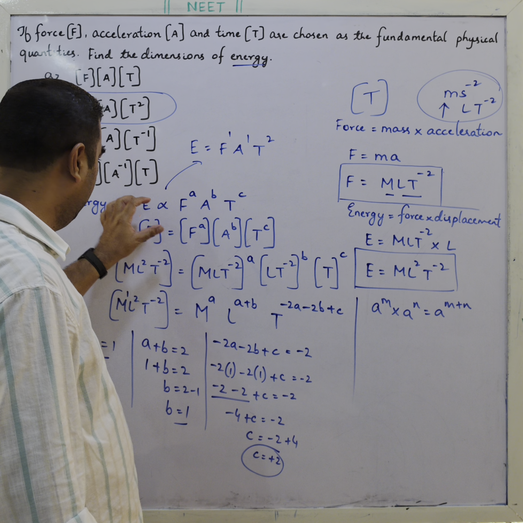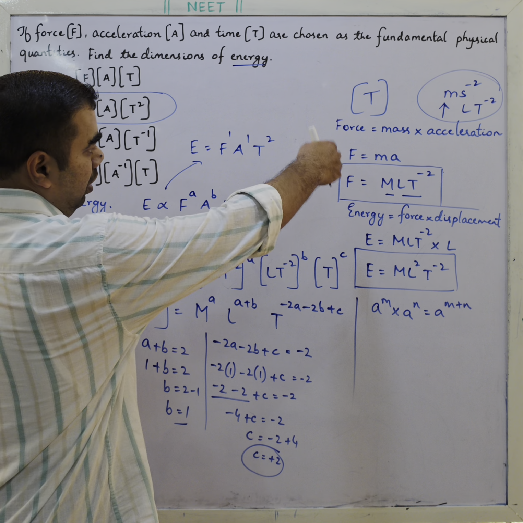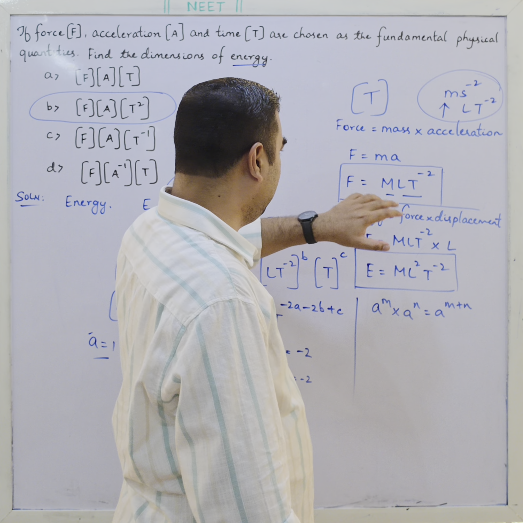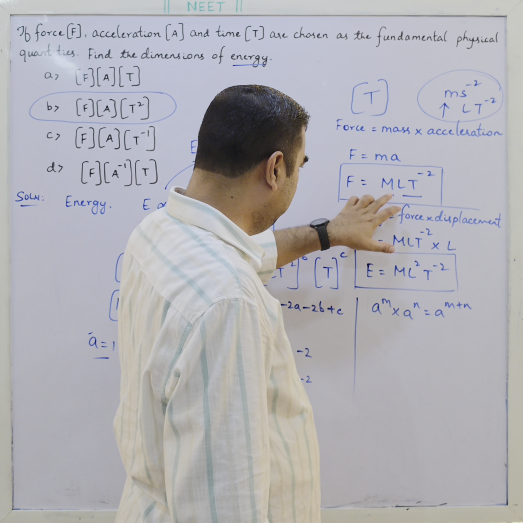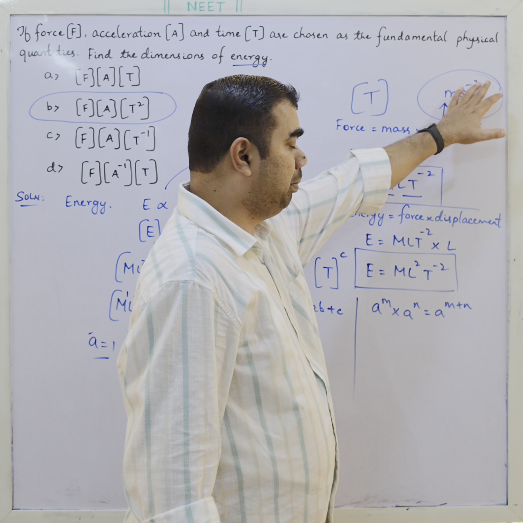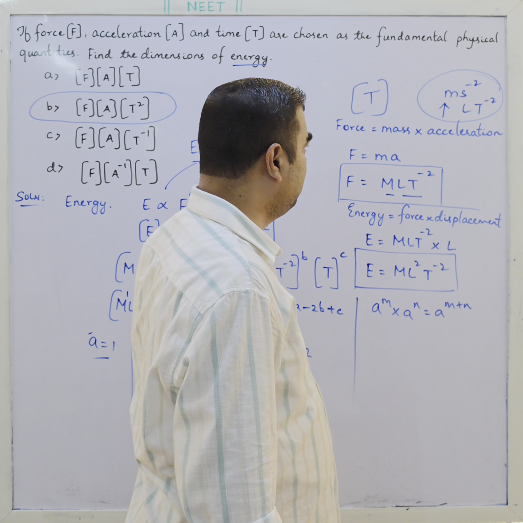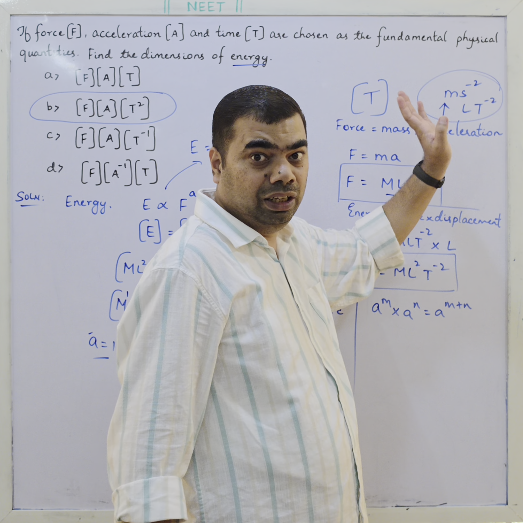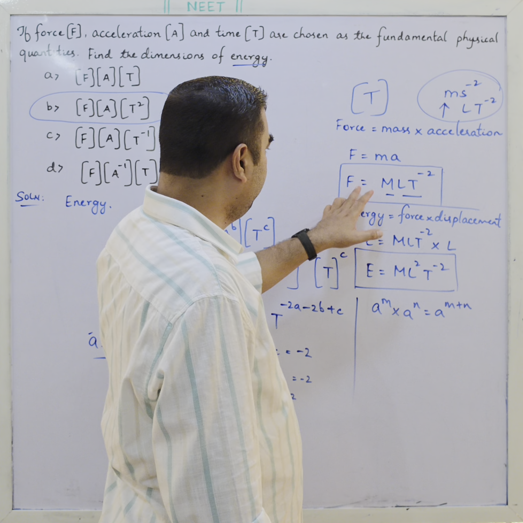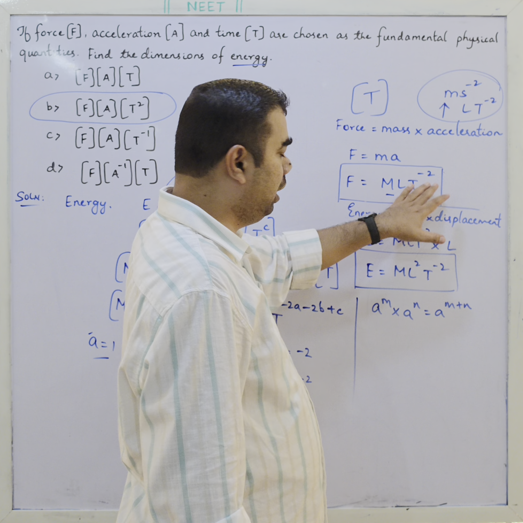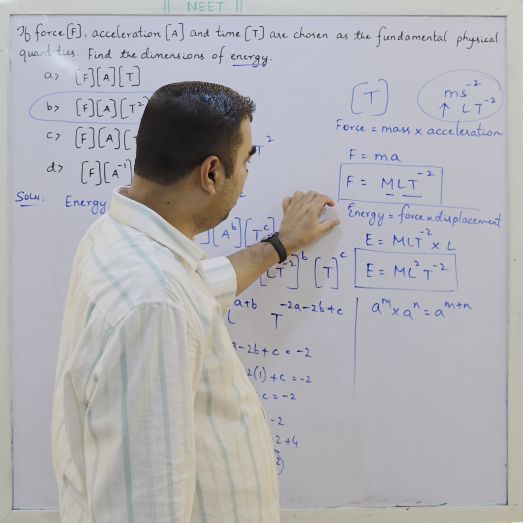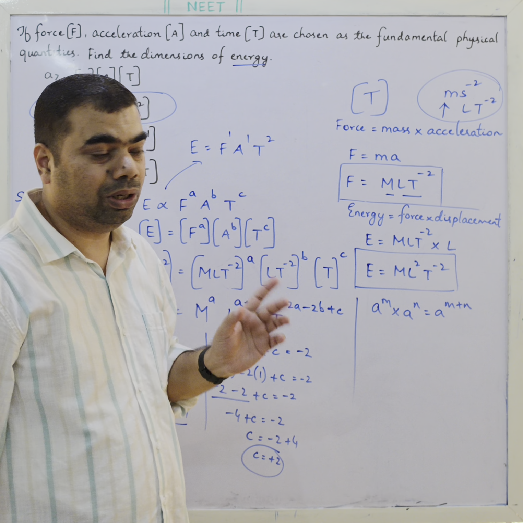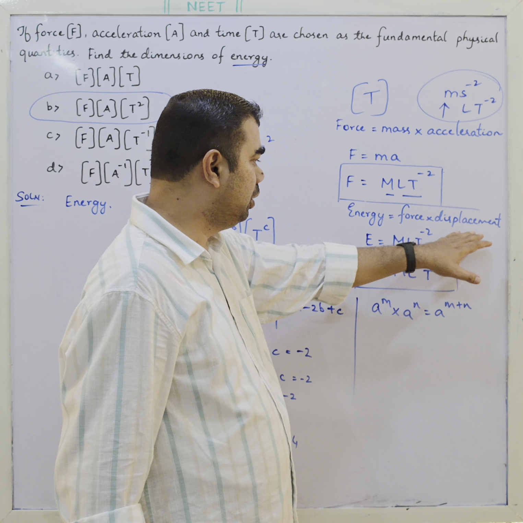Now energy, I told you, starts with force equal to mass into acceleration, very fundamental in physics mechanics. Mass is M, acceleration is meter per second square. You can represent meter in terms of length and seconds in terms of time, so acceleration can be written as LT^-2. Mass into acceleration is basically force, and we know energy is force into displacement. We can also call it change in energy or work done.